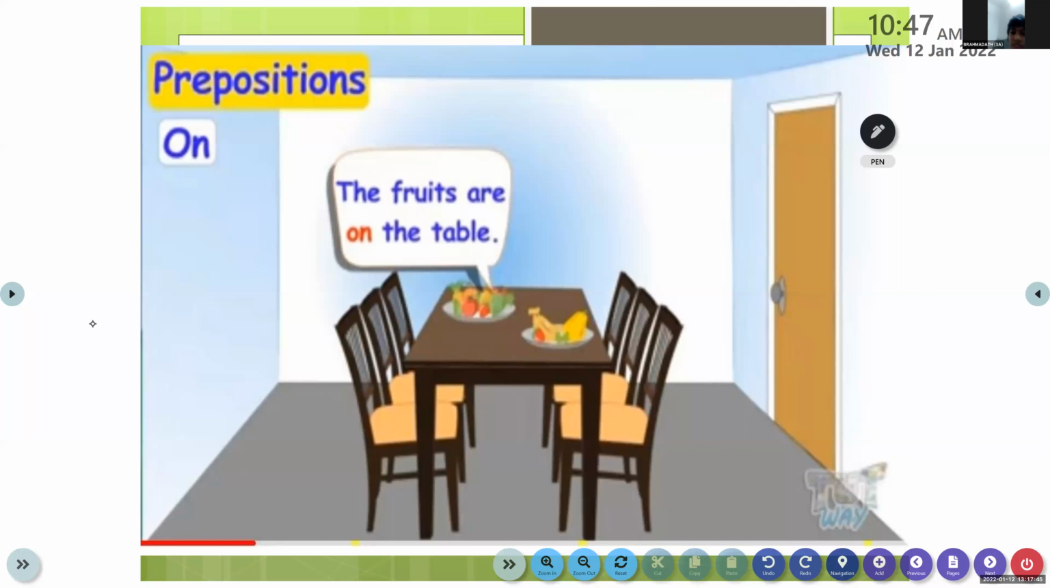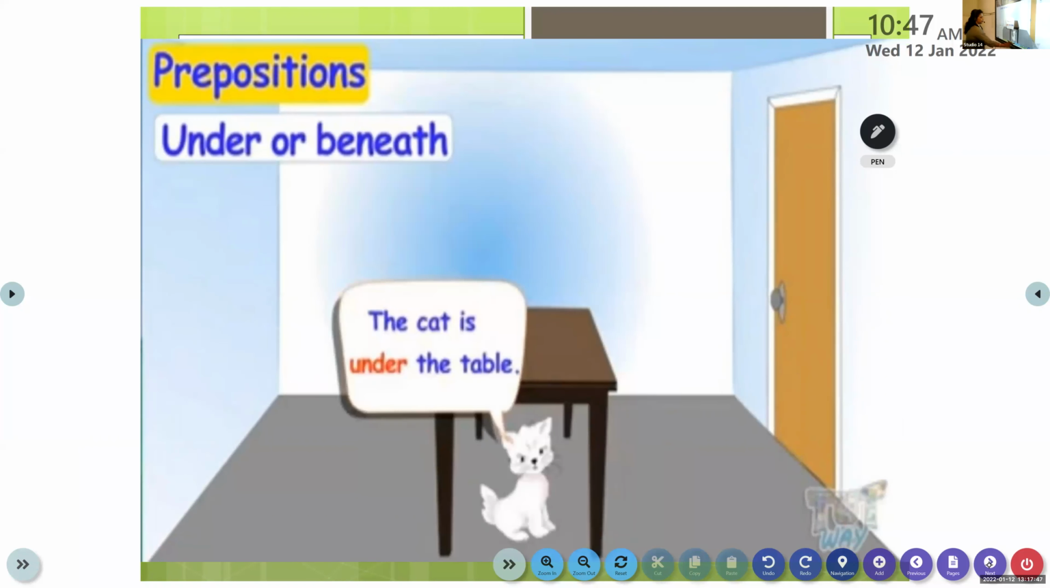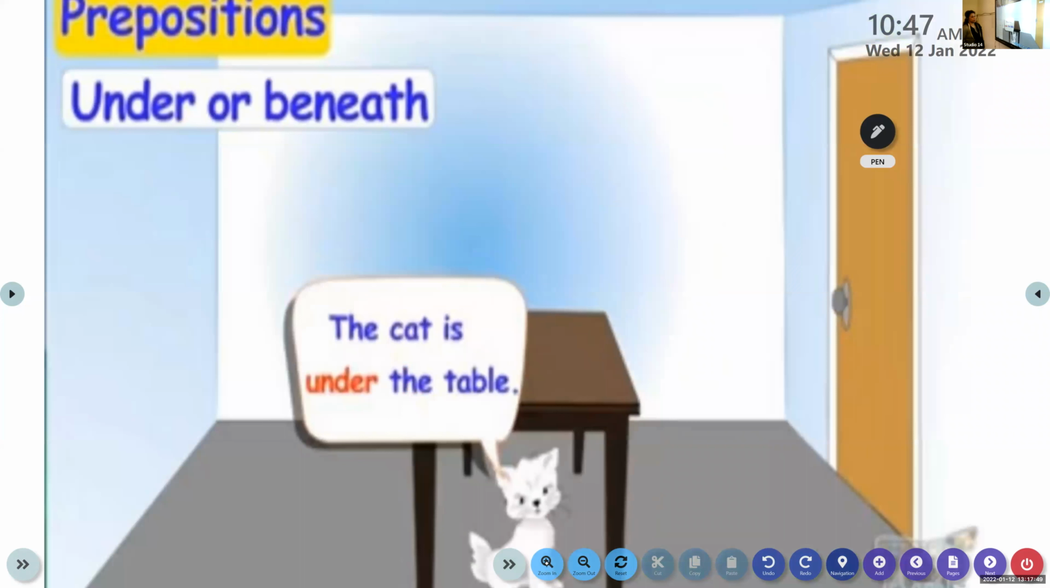All of you, please have a look at it. We will just revise it. Where is the cat? It is under the table. Here it refers to an object lower than a point.